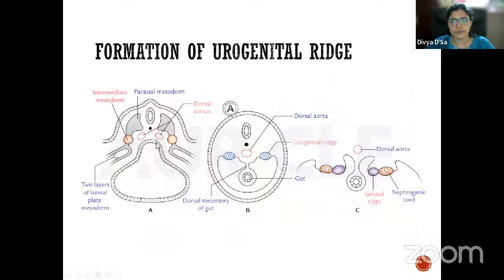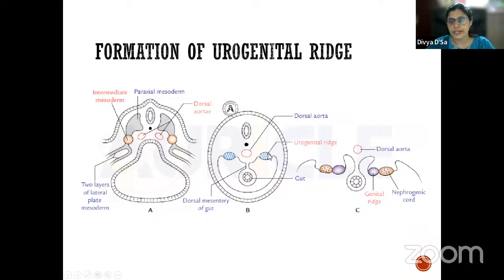Now with the further development, this is the neural tube, this is the notochord, this is the paraxial, and this is the intermediate mesoderm. This intermediate mesoderm will form what we call the urogenital ridge. This will be located in the posterior abdominal wall, the dorsal part. This will be the peritoneal cavity, and this is the gut here. So behind the coelomic cavity, in the posterior wall of the coelomic cavity, we will have this urogenital ridge.